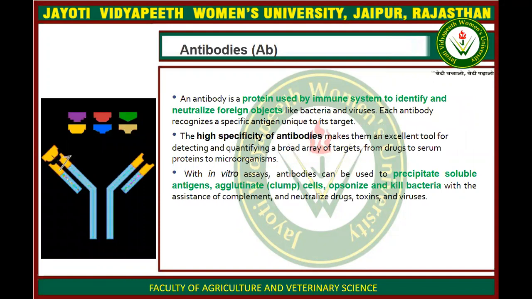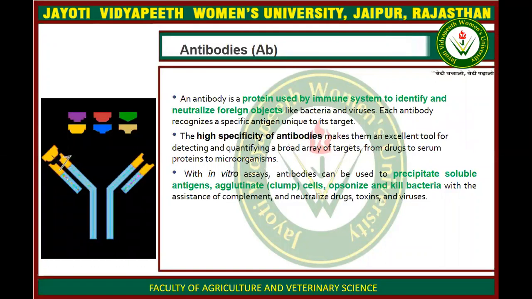An antibody is a protein used by the immune system to identify and neutralize foreign objects like bacteria and viruses, and these objects are known as antigens. The high specificity of antibodies makes them an excellent tool for detecting and quantifying a broad array of targets, from drugs to serum proteins to microorganisms.